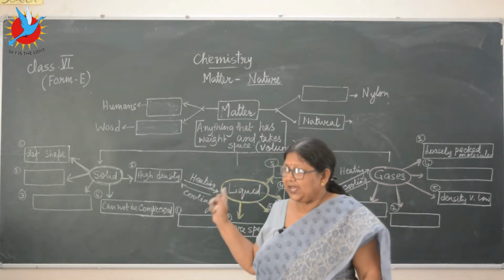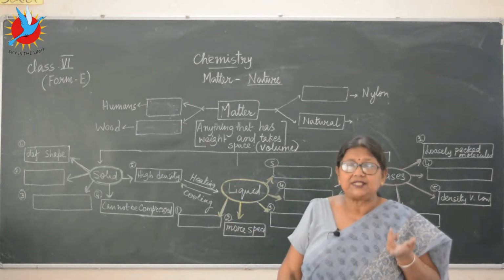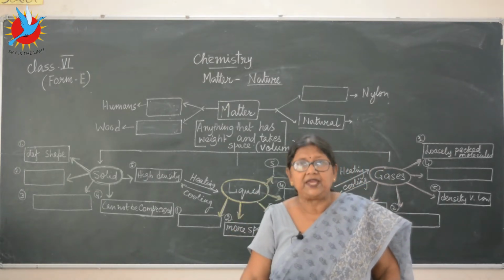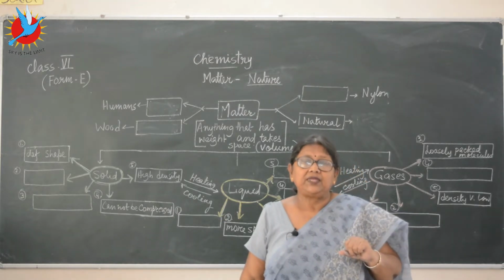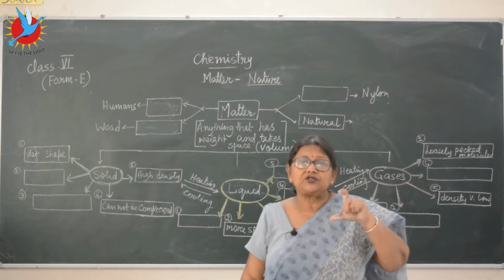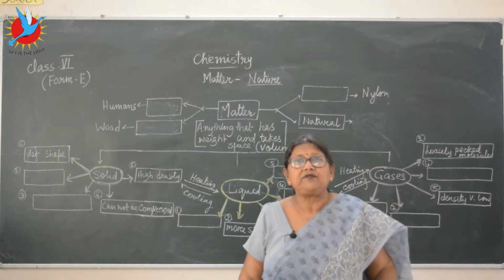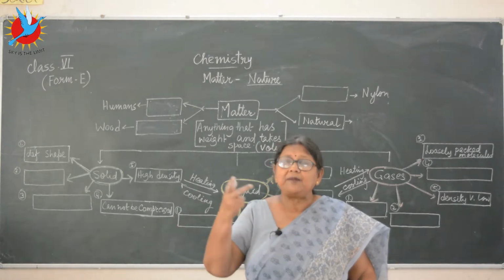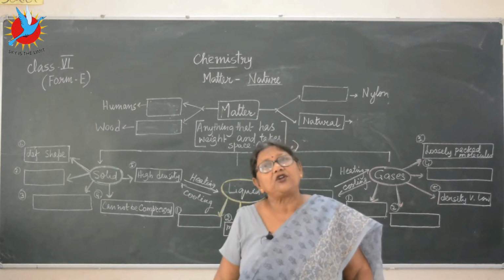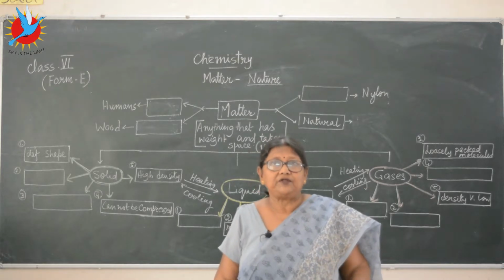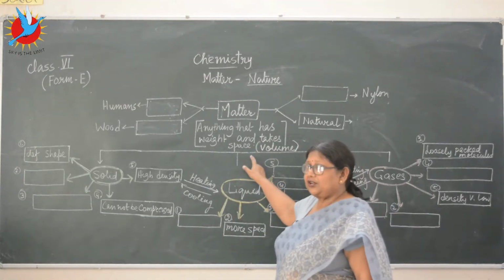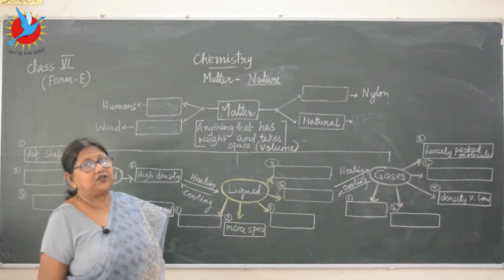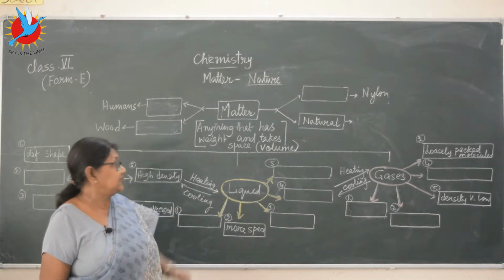So matter has got weight and also they take up space, they have volume. How? Like just now I told you, I keep it here, it takes up space. You take a glass of water, it fills up some part of the glass or not. So the space taken by the water will be the volume. And gas also occupies space. Whatever empty space is there, the gas will always occupy, and that also is the volume of the gas. So this is clear, this we have already done. Now let's look at the difference between the three physical states of matter according to their different properties.